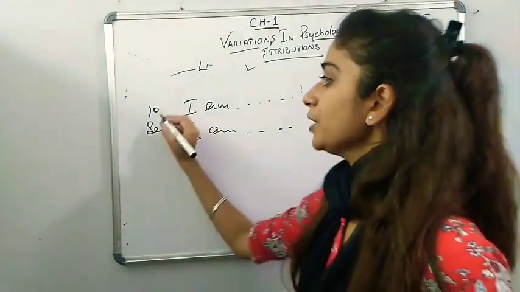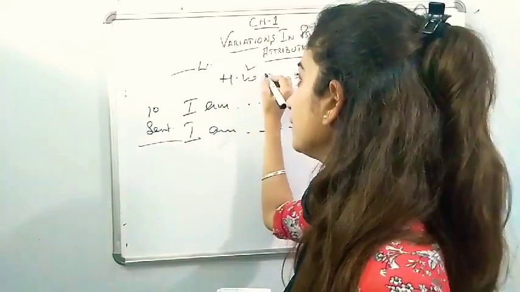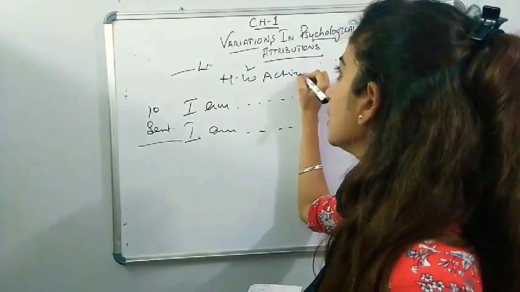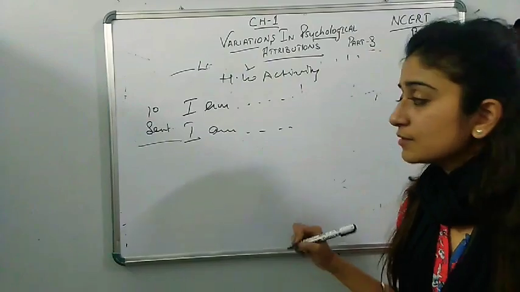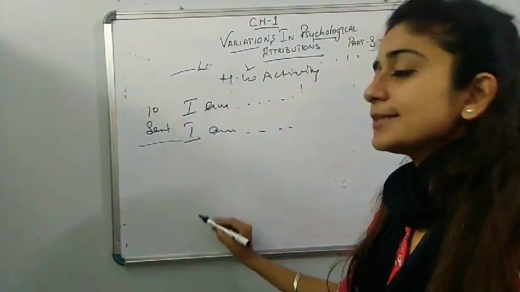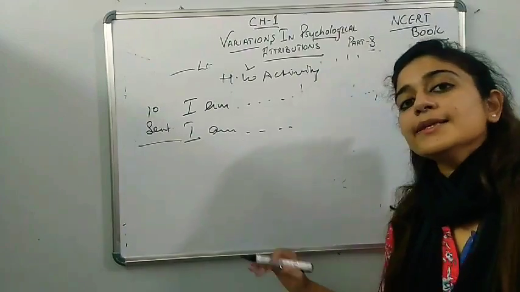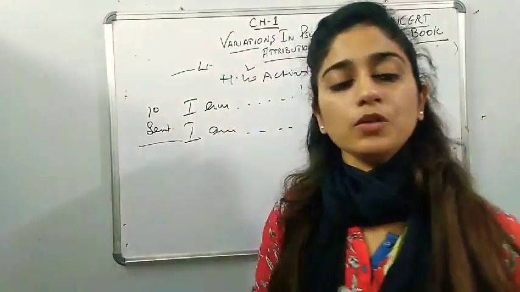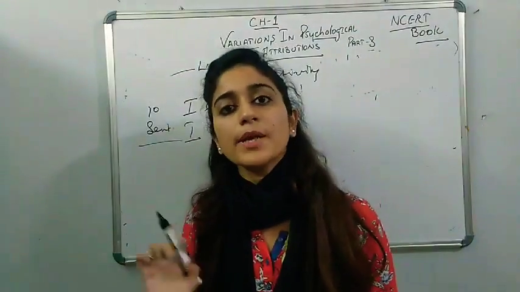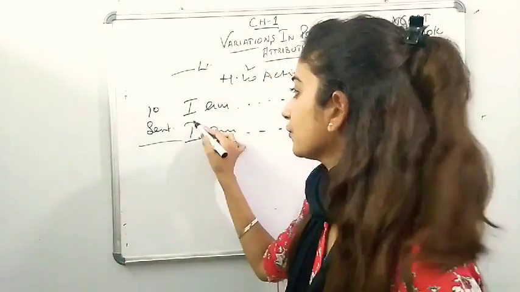So you have to make the 10 sentences. This is your homework, and please do it as an activity also, and it is a part of the writing test of intelligence. Write down 10 sentences starting from I am and then send it to me, whether on my WhatsApp number or below the video. Comment it with the 10 sentences starting from I am.